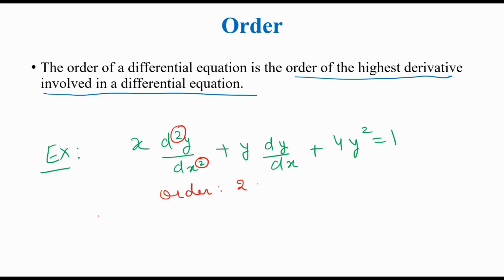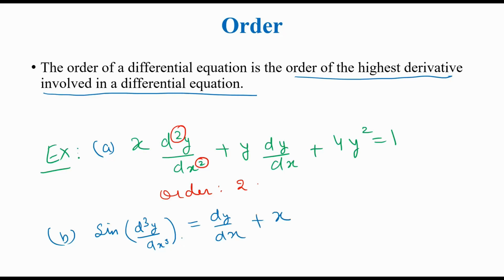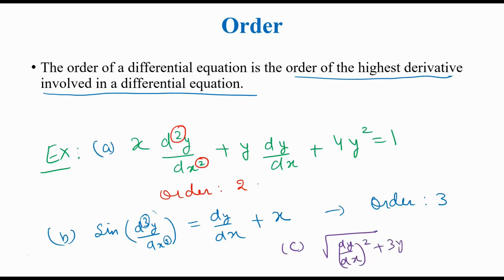Now let us see another example. If I ask what is the order of this differential equation that I wrote over here, you can see that the highest order derivative involved in this equation is this 3. So here the order will be 3. Let us take another example. If I ask this differential equation is of which order, see here the highest order derivative involved in the equation is 2. So here the order will be 2. So I hope order is clear.